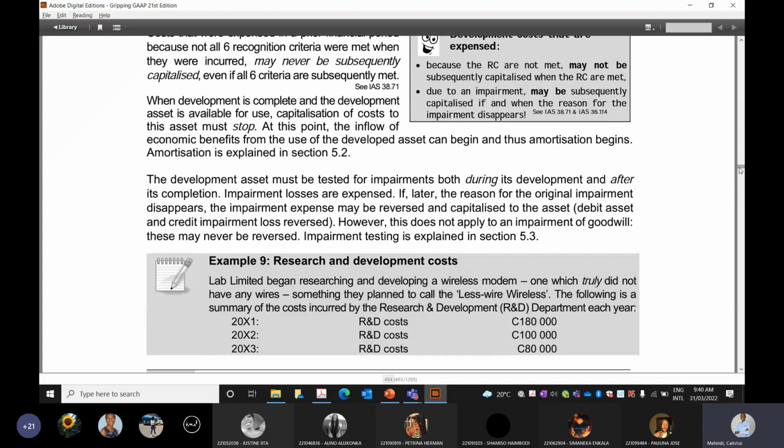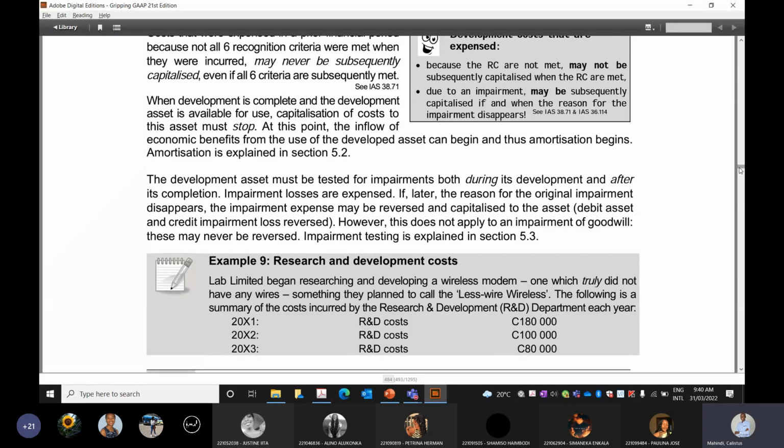So you have 3 years, 20x1, 20x2, and 20x3. Then you have R&D costs. R&D just means research and development. In 20x1, your cost was 180,000. 20x2, your cost was 100,000. And your 20x3 cost was 80,000. Okay. I believe that is fine.